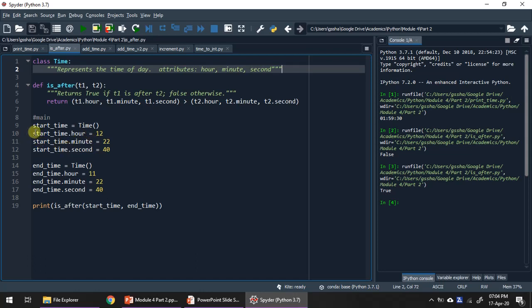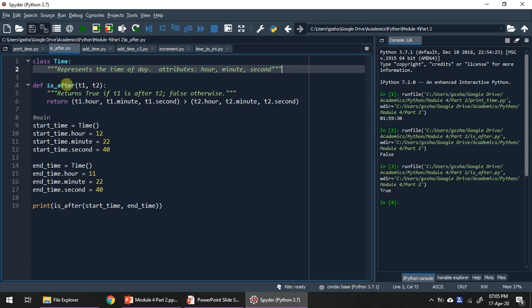So here we have to analyze whether start time follows the end time, meaning that start time values are somewhat greater when compared to the end time values. If we pass these parameters to the function is after, this function should return true because the start time is greater than the end time. Start time is being passed to t1 and end time is being passed to the t2 object, and t1 is followed by t2, meaning that the values of t1 or the start time should have more values when compared to the value of t2 or end time.